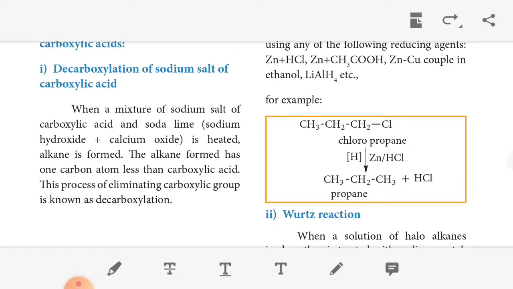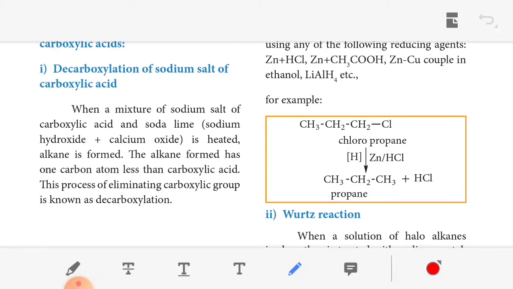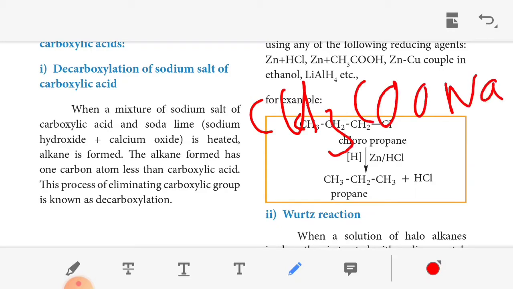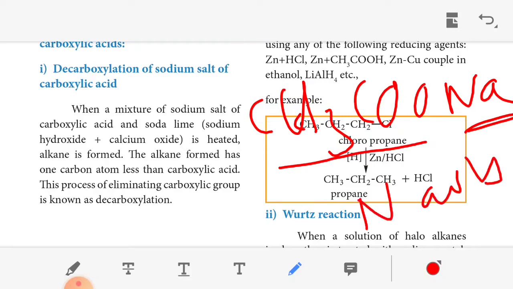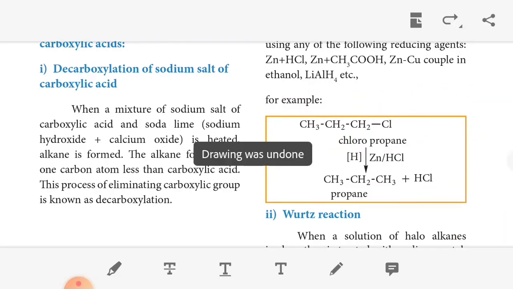That means a mixture of the sodium salt of carboxylic acid, for example CH3COONa, which is called a sodium salt, and soda lime is heated. Soda lime means sodium hydroxide plus calcium oxide, NaOH and CaO. When this mixture is heated, alkane is formed.